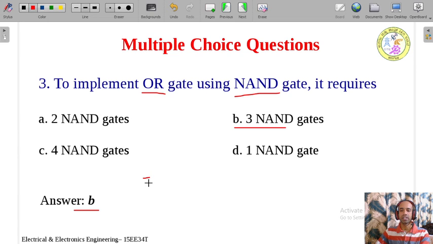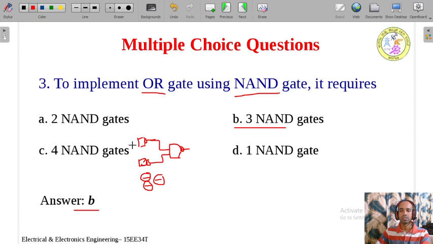So one NAND gate connected here, another NAND gate connected here, one more NAND gate you have to connect here. And these two gates behave as a NOT gate. This type of structure we have seen. And here one NAND gate is there. And again here one more NAND gate is there. And here one more NAND gate. Now what do we do?